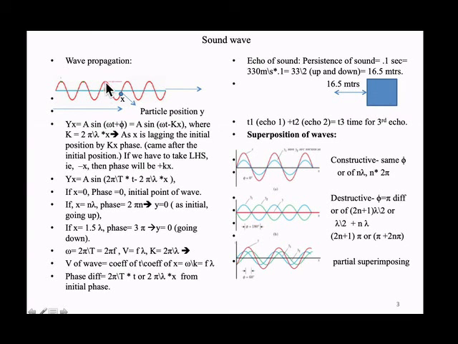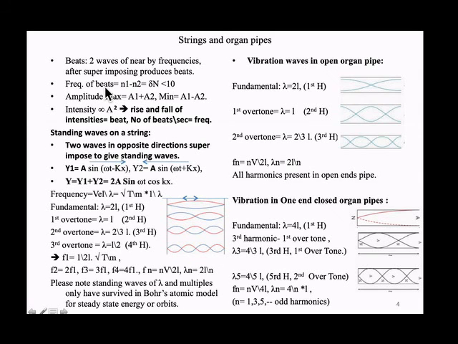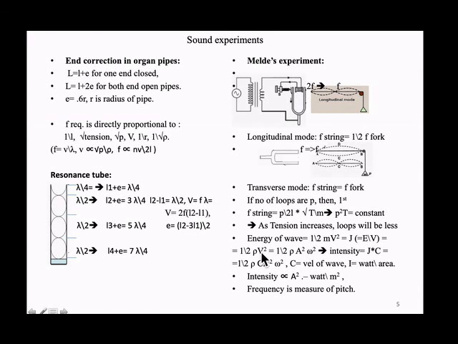We have seen in amplitude, if y is the distance, dy by dt gives a omega cos of omega t plus kx. Dy by dt is the velocity in the y direction, so a omega will be the maximum velocity.